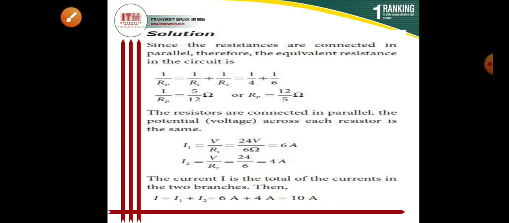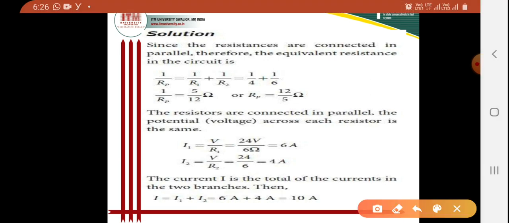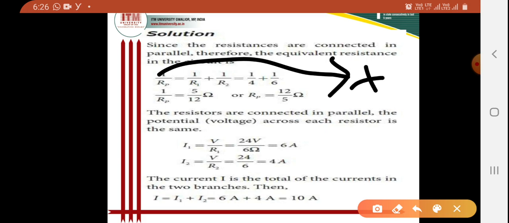Now coming to the solution. As per the equation, we know that 1 by R equivalent is 1 by R1 plus 1 by R2. We already know the values of R1 and R2, where R1 is 4 ohm and R2 is 6 ohm.